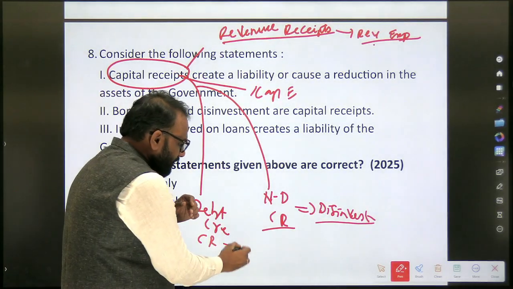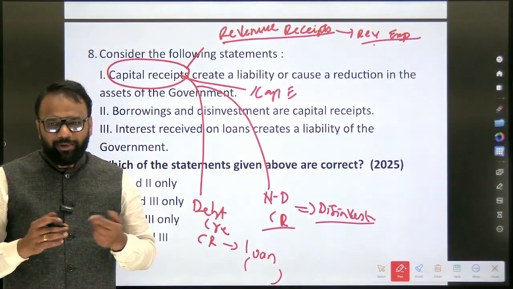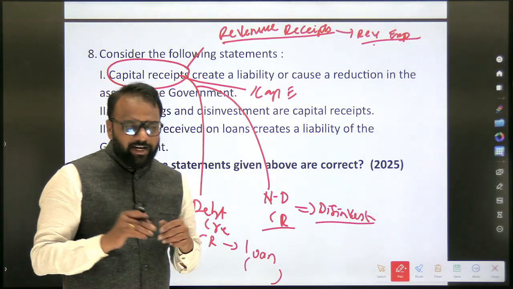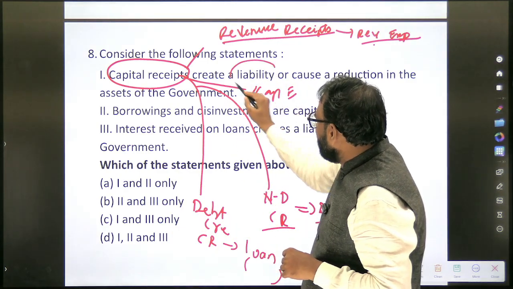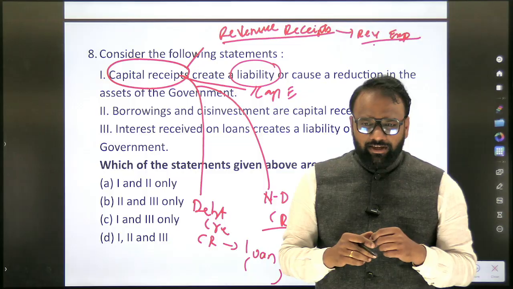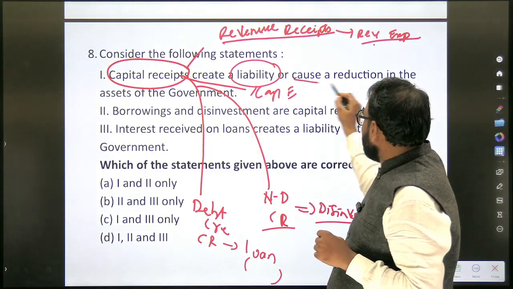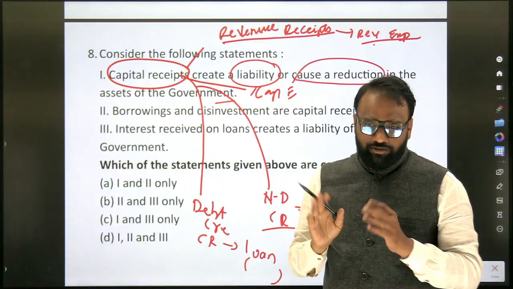So it will be in the form of a loan. This basic idea we need to have. Next, capital receipts create a liability or cause a reduction in the assets of the government. Is the first statement true or false?